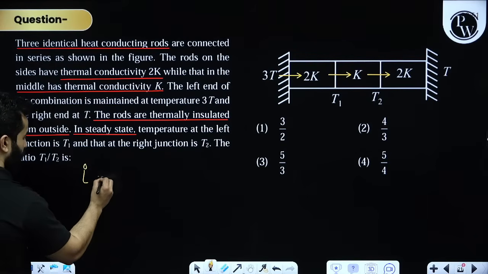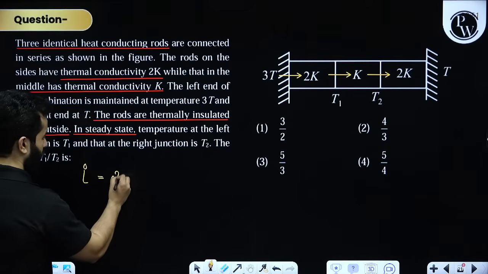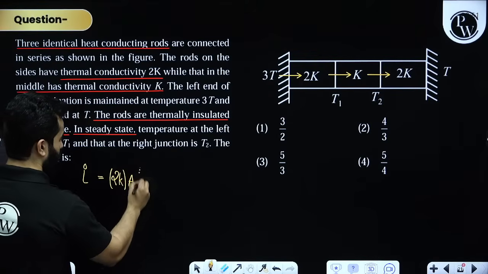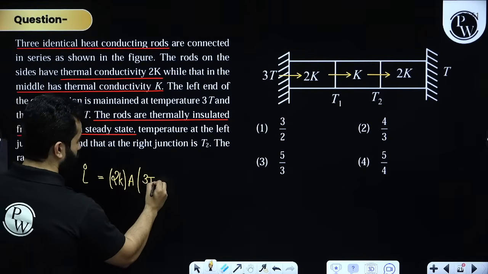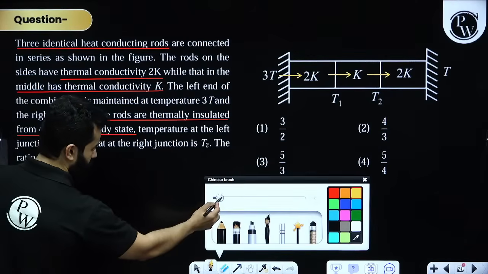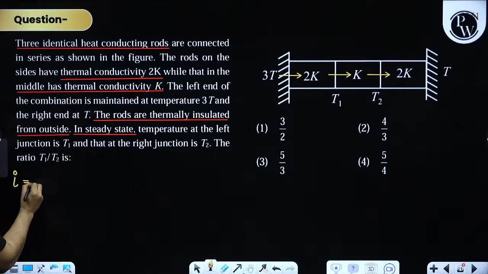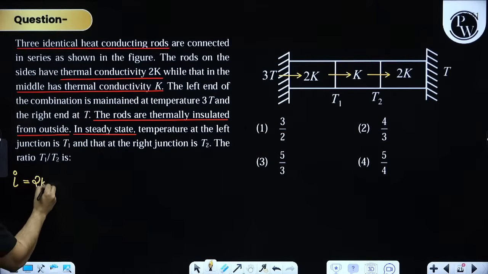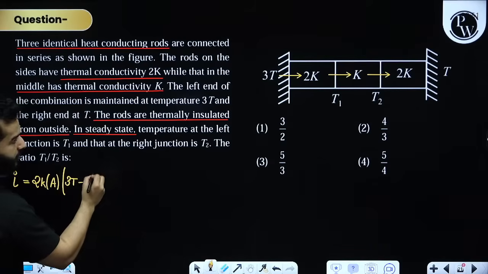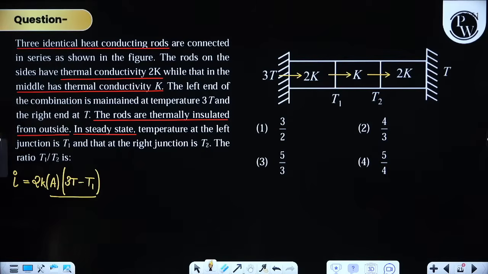Heat current will be written as KA (3T minus T1) whole divided by length.